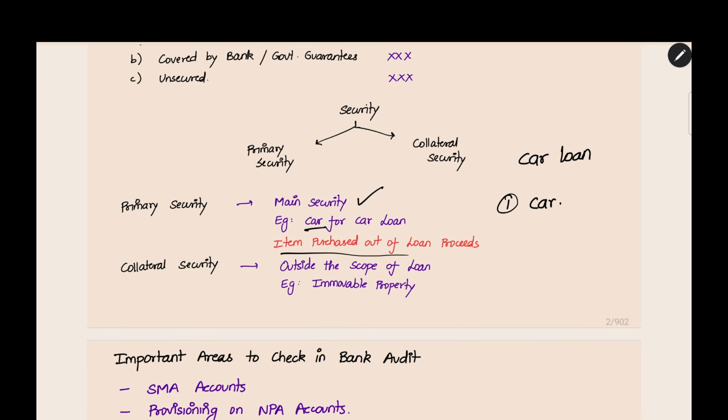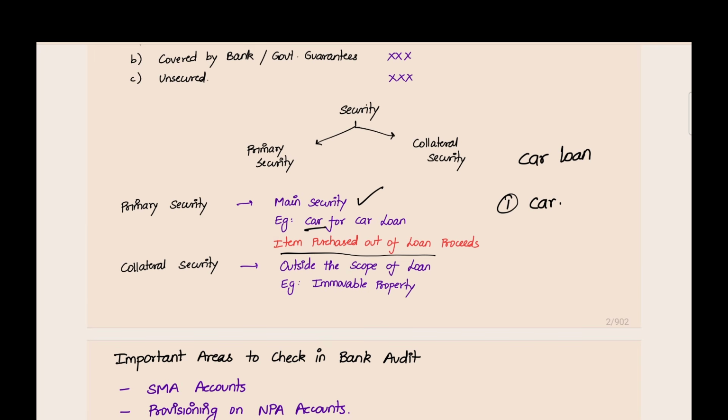So, this is the item purchased out of the loan proceeds. You are getting a loan. With that loan amount, what are you doing? You are purchasing a car, or you are purchasing land, or you are purchasing a home in case of a housing loan. That main item purchased will be the primary security.